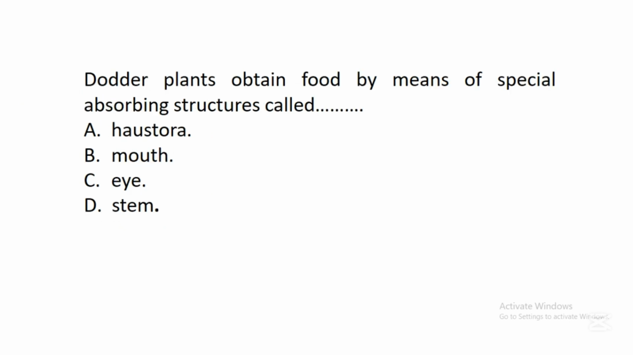The next question says, Dodder plants obtain food by means of special absorbing structures called A. Haustoria, B. Mouth, C. Eye, D. Stem. In this question, the correct answer is A. Haustoria. These haustoria are structures that are used by this plant called dodder plant for obtaining nutrients from its environment.